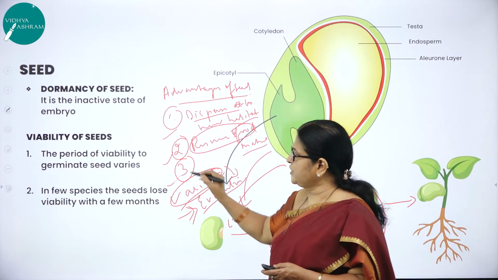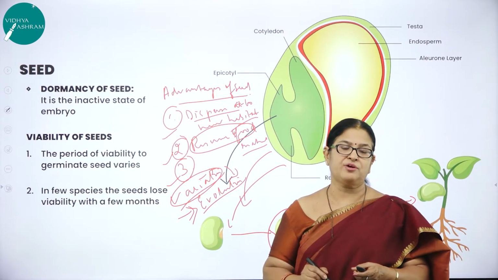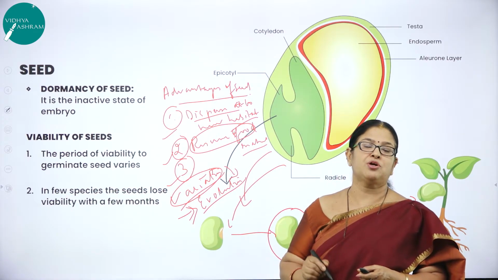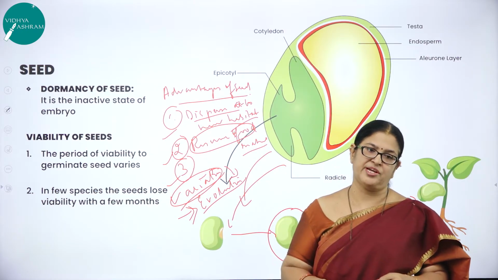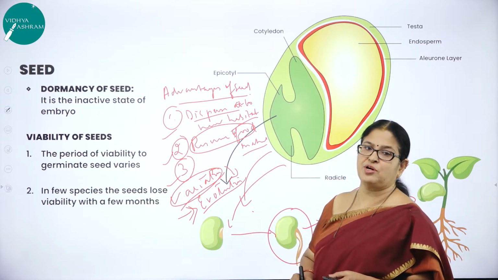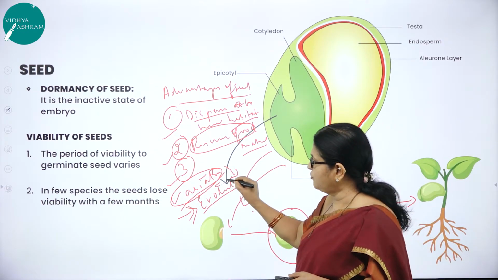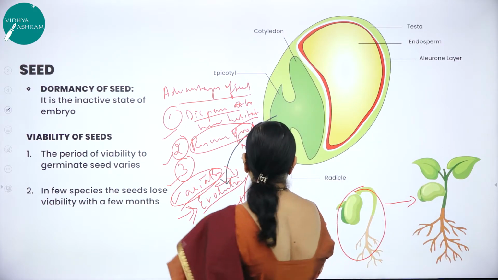Now what is the third very important advantage? Because the seed is a product of sexual reproduction, which will contribute to new genetic combinations in new generations, leading to variation. And variation is a very, very important tool for evolution.